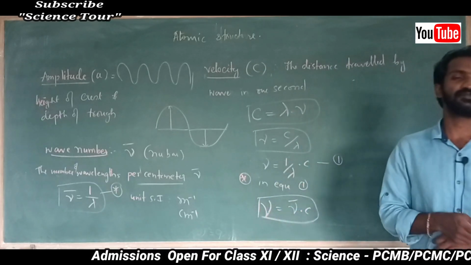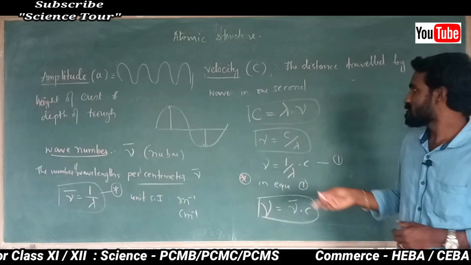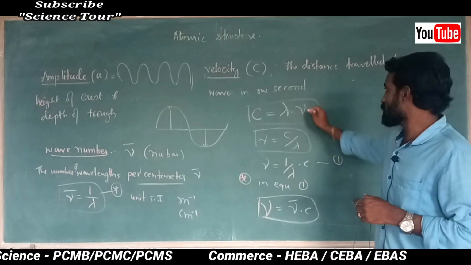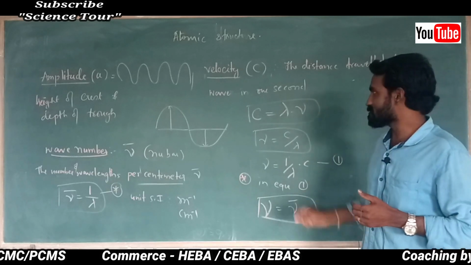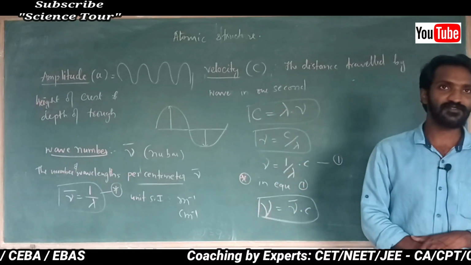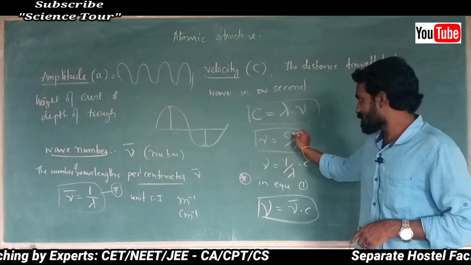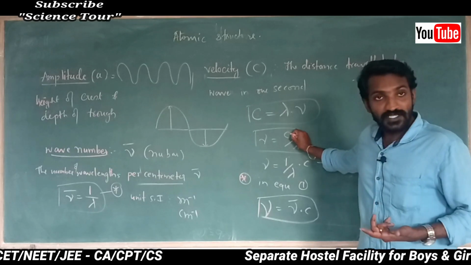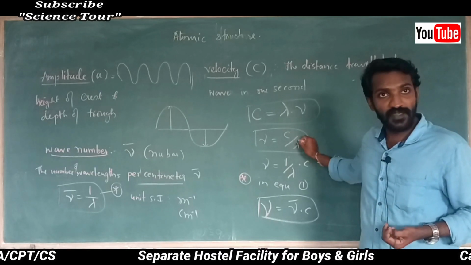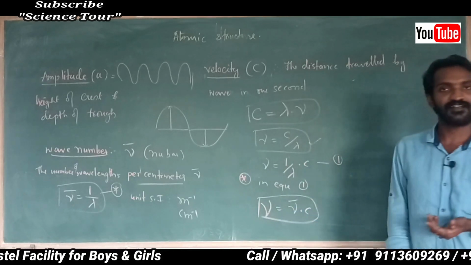Sometimes they may ask in problems. While doing sums, they may give frequency and wavelength. To find the speed of light, just multiply and you will get it. Sometimes they may give speed of light and wavelength and ask you to find frequency. You can use this formula.